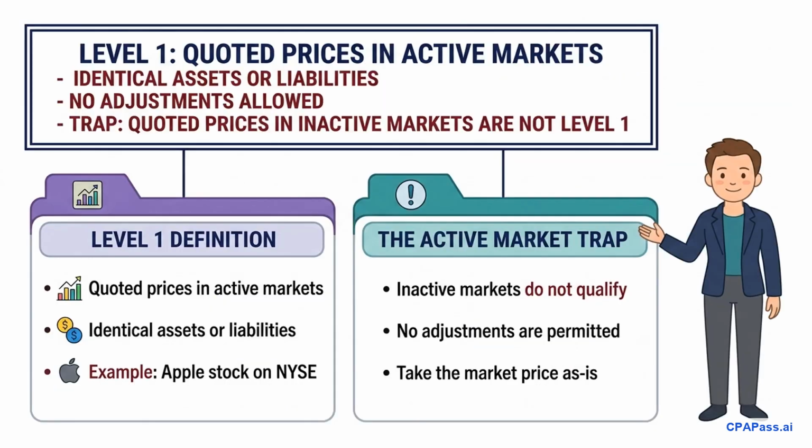Level 1 inputs are the gold standard of fair value measurement. These are unadjusted, quoted prices in active markets for identical assets or liabilities that the entity can access at the measurement date. Think of checking a public exchange for the price of a share of Apple stock. If it trades at $40, your fair value is $40.